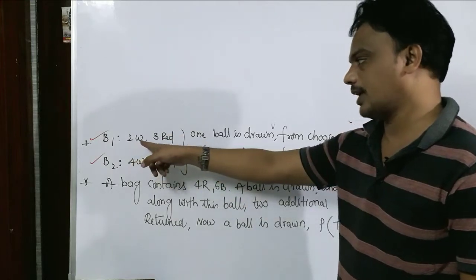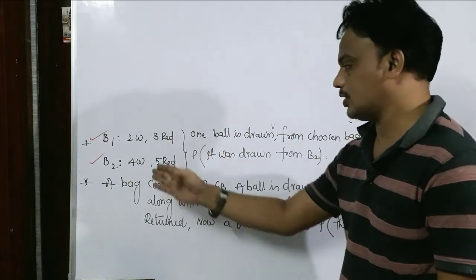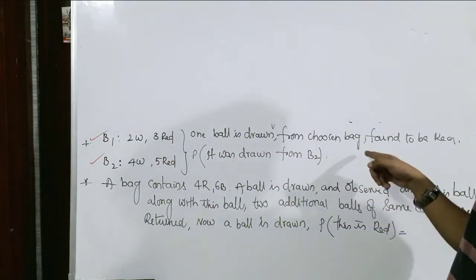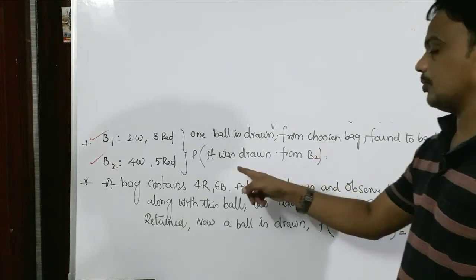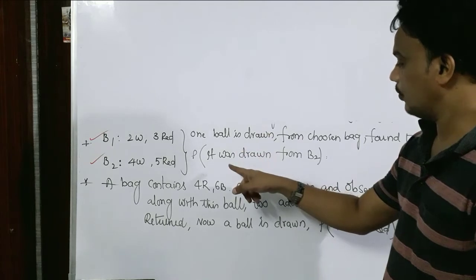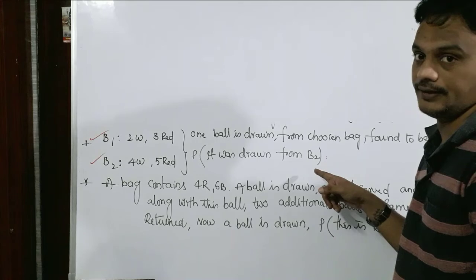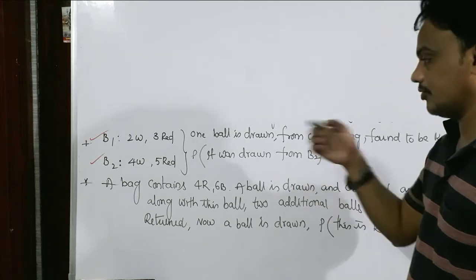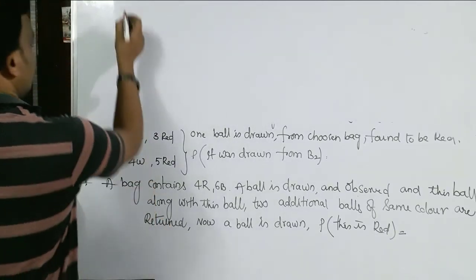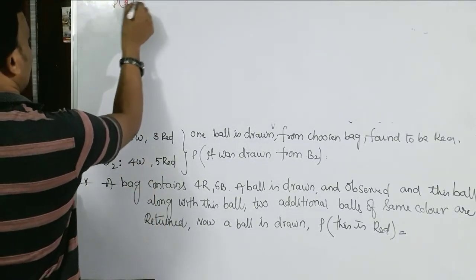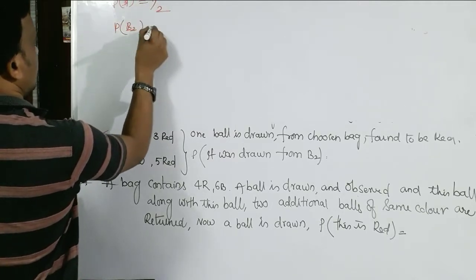So the probability of selecting bag 1 is 1 by 2, half of the chance. Of course, we will get the same chance for bag 2 also. Then from the selected bag, find that it is a red ball. What is the probability of that? That red ball we are going to draw is from bag 2 only. First of all, what are you going to do? Selecting the bag. So what is the probability of B1? B1 is 1 by 2. Selecting the second bag, it is 1 by 2.